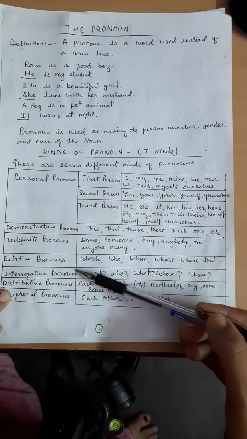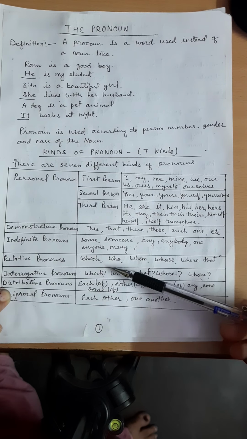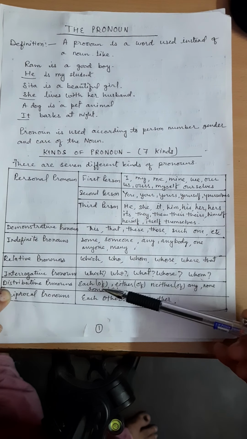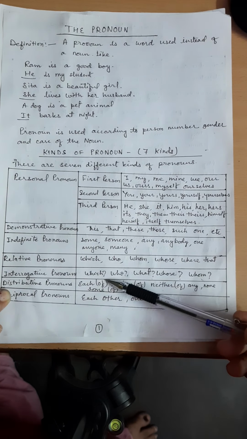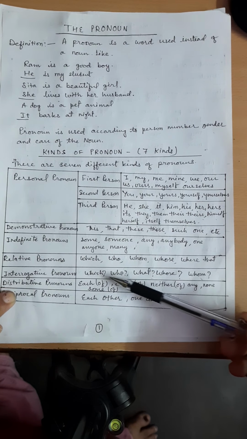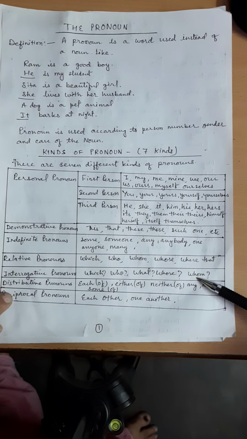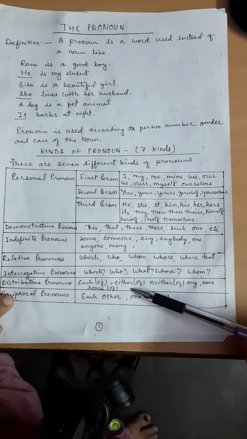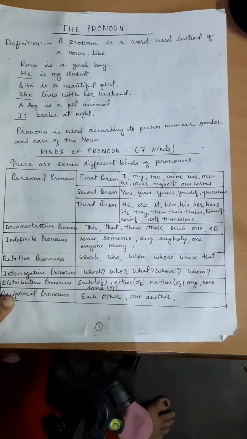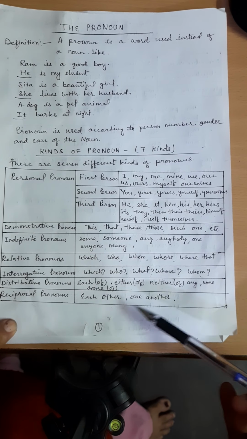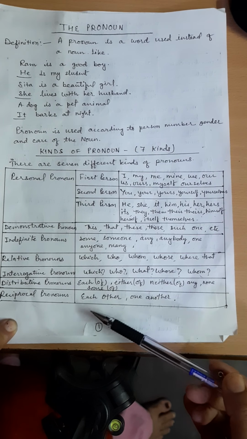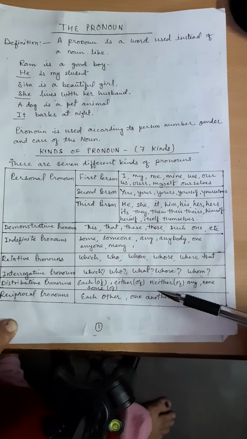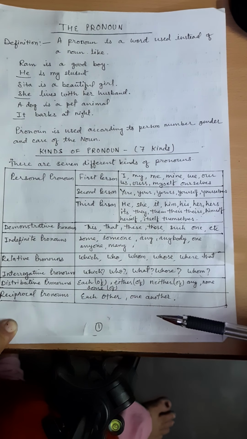Then relative pronouns, like that relates: which, who, whom, whose, where, that. The next, interrogative pronouns, that ask questions, like which, who, what, whose, whom. The next one is distributive pronouns, like each of, either of, neither of, any of, none of, some of. And the last is reciprocal pronouns, like each other, one another. So we will discuss all these categories in the next video.